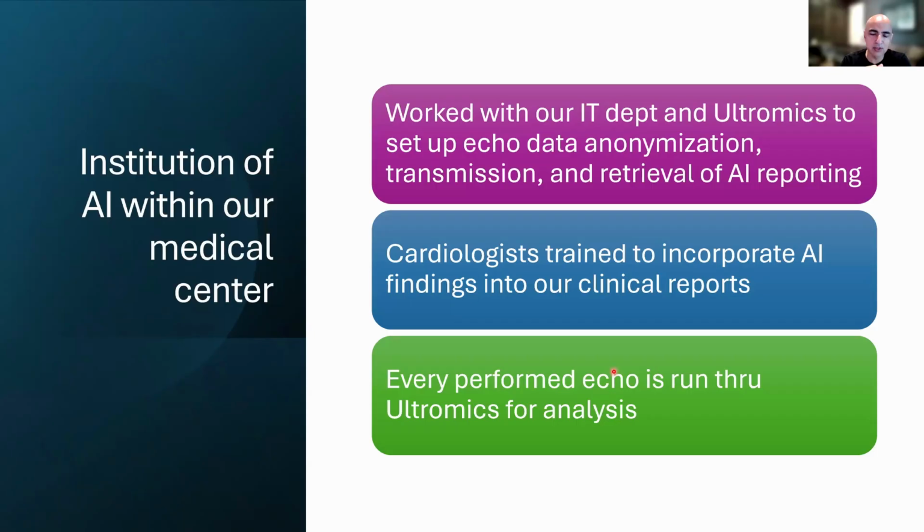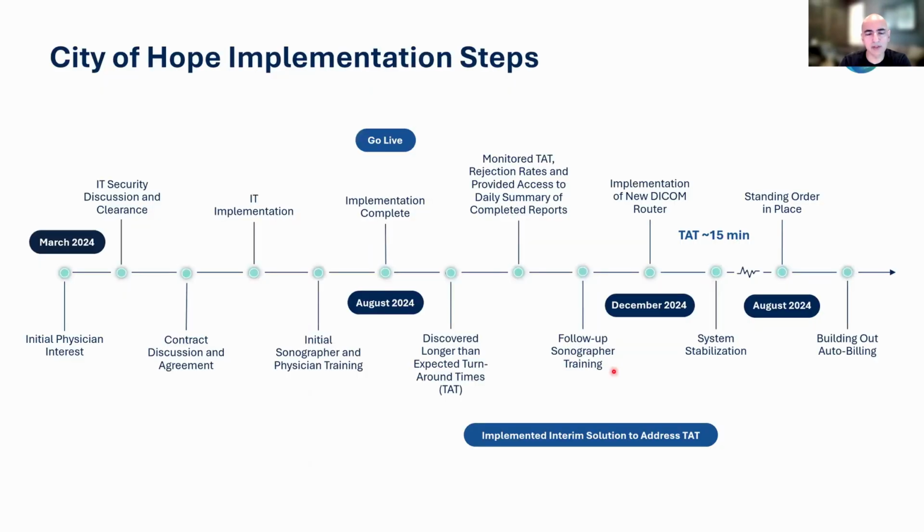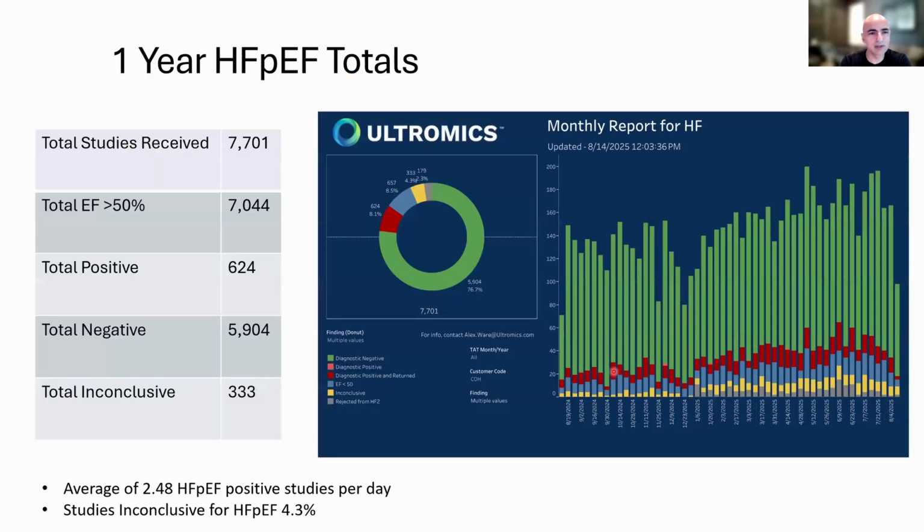So we trained our cardiologists to incorporate these findings into our clinical reports. And at this point, every echo that we run at City of Hope is analyzed by AI for HFpEF and cardiac amyloidosis. I'm not going to go through the implementation steps, as that may not be relevant to this group. But I will go over the number of studies.